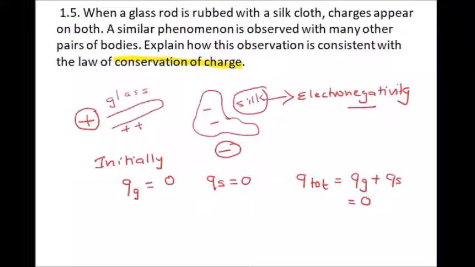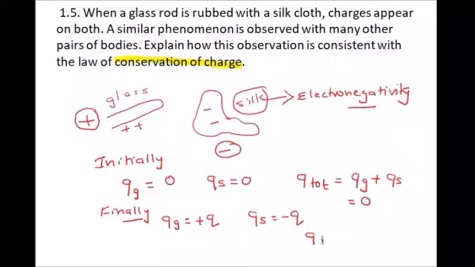Now, after rubbing the glass rod with silk, finally the glass rod becomes positively charged, so I keep the charge as plus Q, and the silk cloth becomes negatively charged, that is minus Q. Again the total charge on both will be Q plus minus Q, which is again equal to 0.